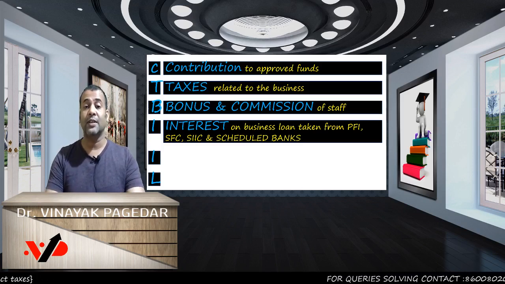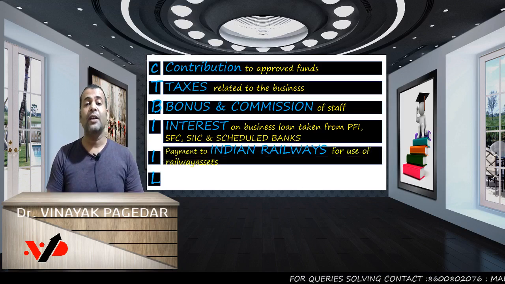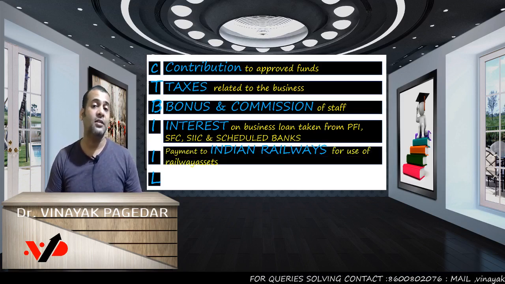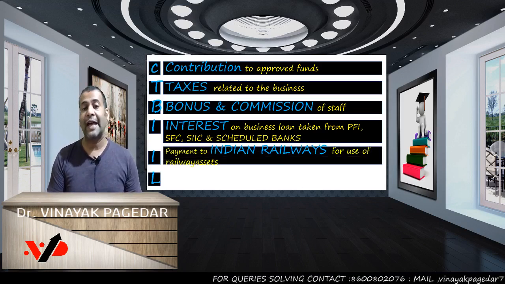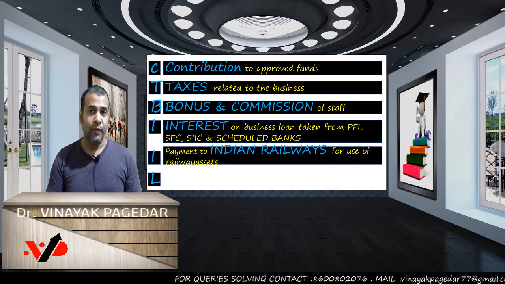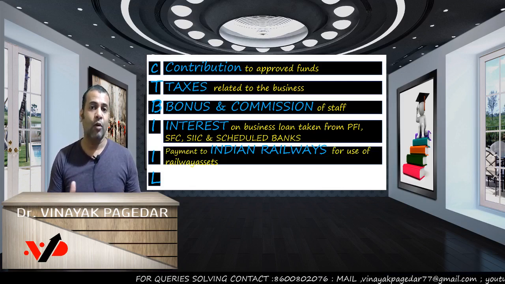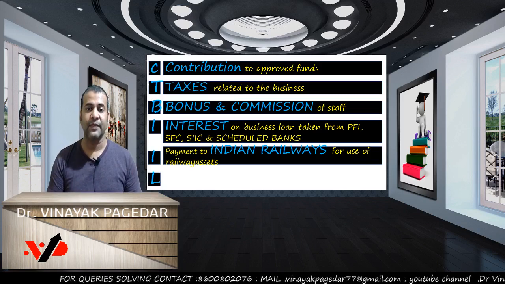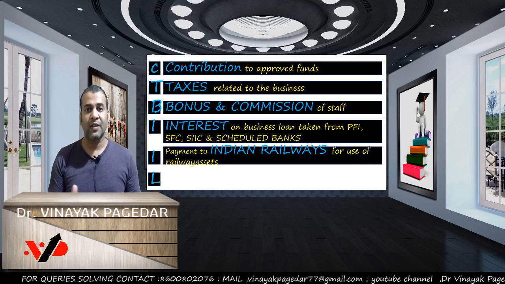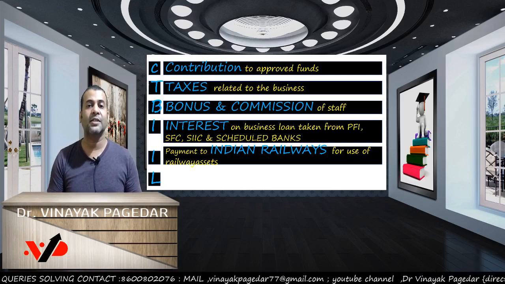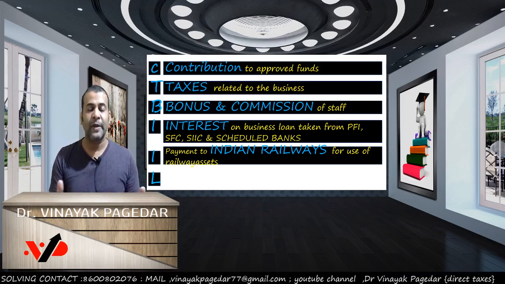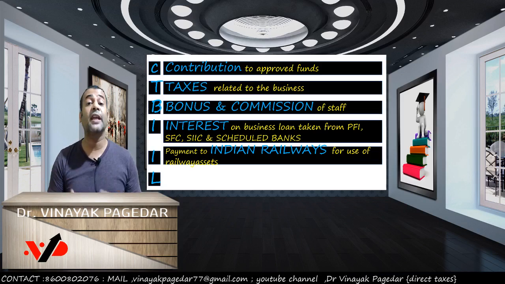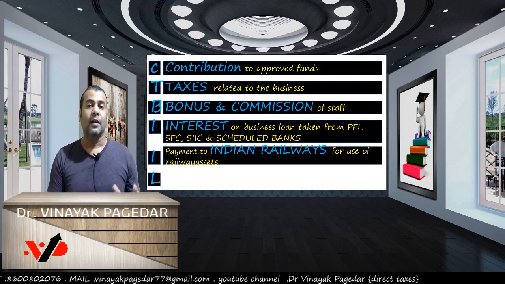Next, very important, this is the amendment. The payment to the Indian Railways for use of railway assets. For example, there are hoardings which we put on railway bridges, and there are premises on the station like shops etc. which we take from the railway on rent.